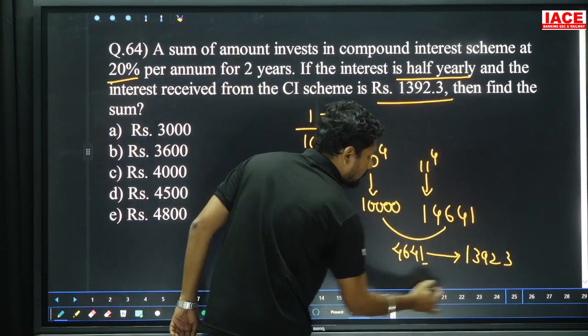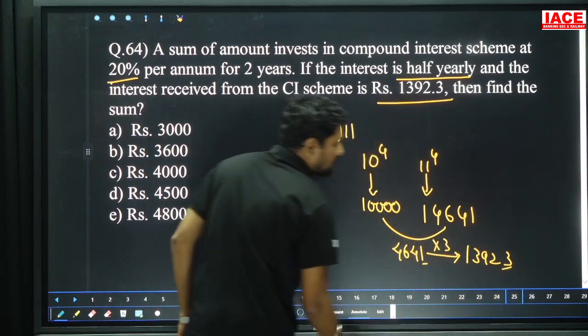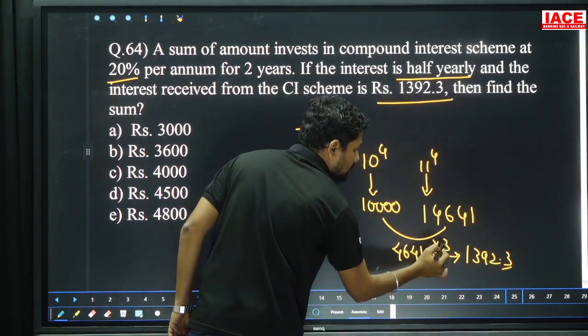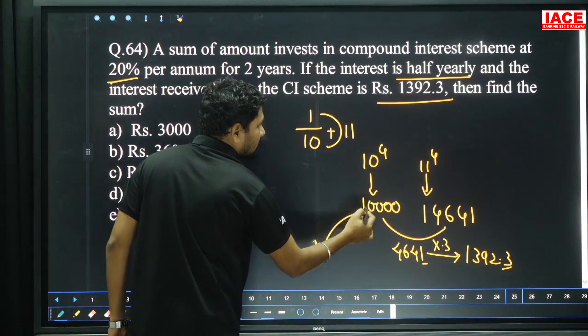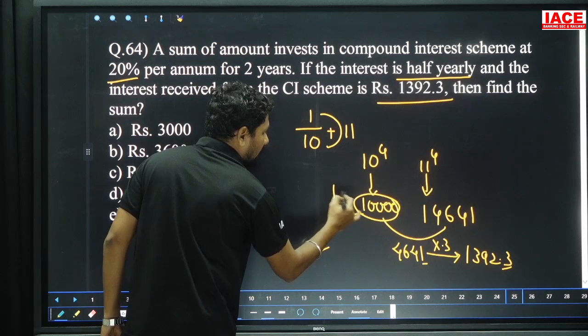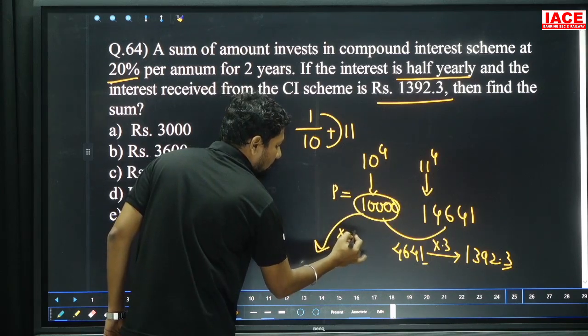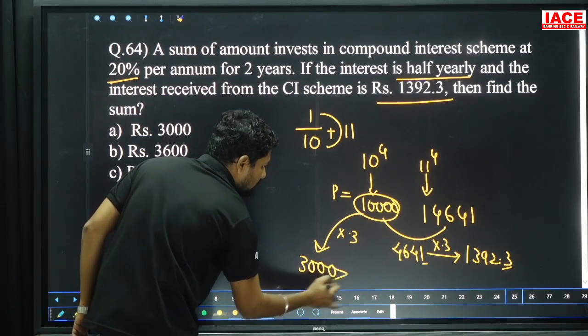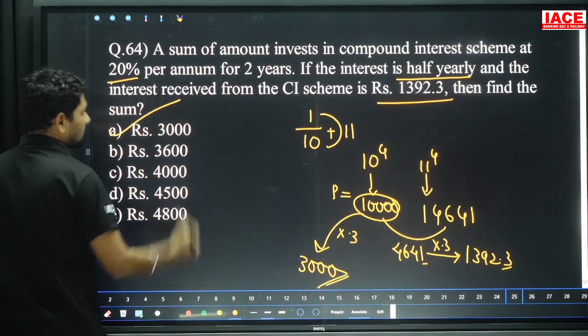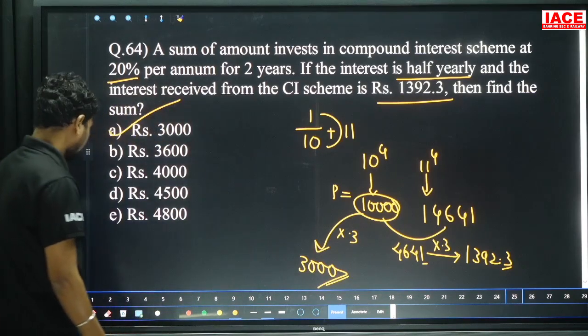13923. Here 1 becomes 3, which means it is multiplied with 3, and here 1 decimal is there, here also we can write 1 decimal. The same number is multiplying with the principal, this we can call the principal. The principal value is also multiplied with 0.3. Multiplying with 0.3 means it becomes how many rupees? 3000 rupees. The principal is 3000 rupees. Option A here.